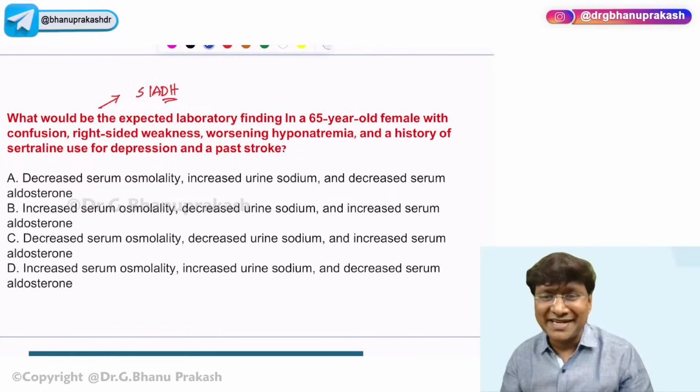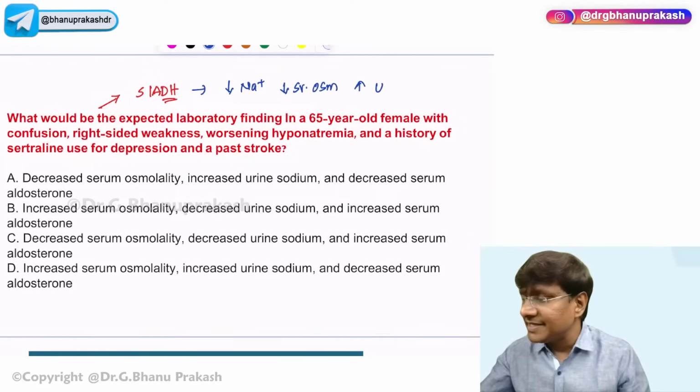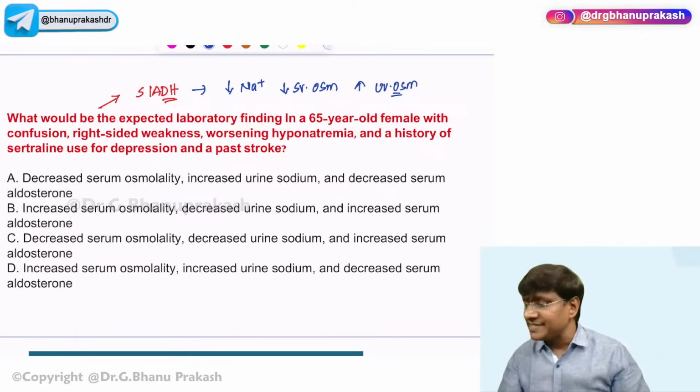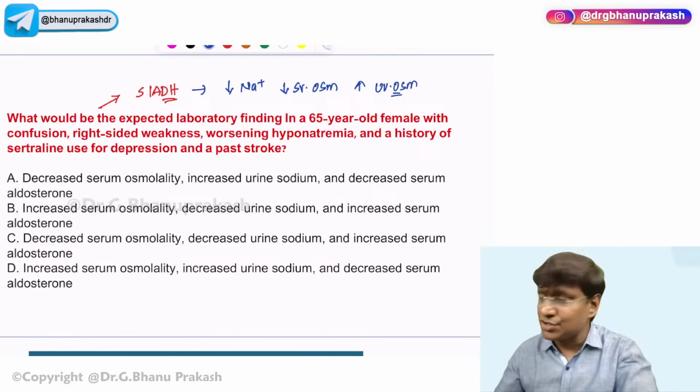Now you should know that in patients with the SIADH, that is syndrome of inappropriate antidiuretic hormone, you will have hyponatremia, right? You will have decrease in serum osmolality, and you have increase in urine osmolality. So now tell me which particular option is coinciding with this. And what will happen to the aldosterone levels?